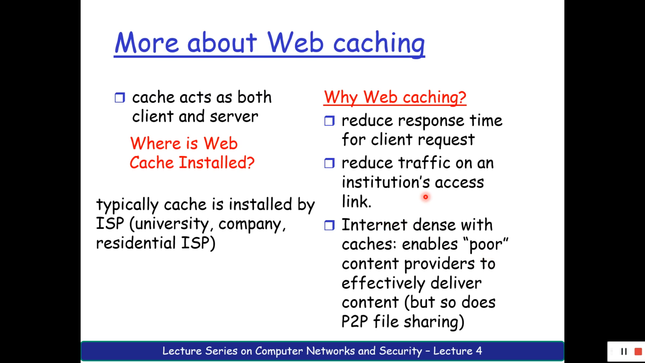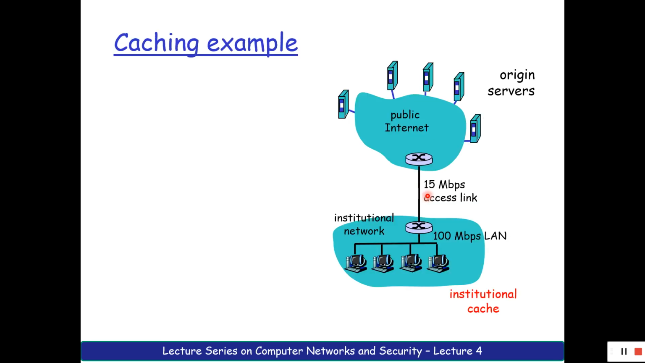Now when you consider this, let us learn it with an example. We have a caching example: there is an institutional network. You have an interior LAN, with so many machines connected to one router, and this creates a LAN. Obviously the speed of a LAN is usually higher. Consider that I have a 100 Mbps LAN, which is very common in any institution.